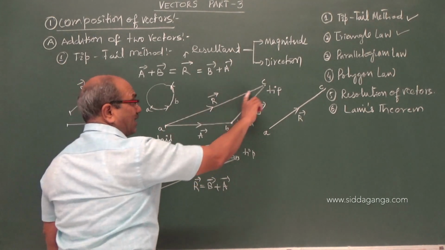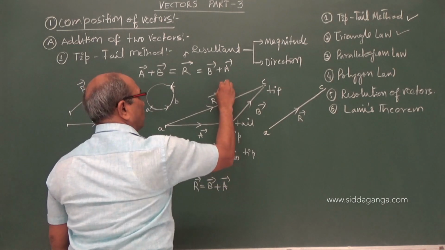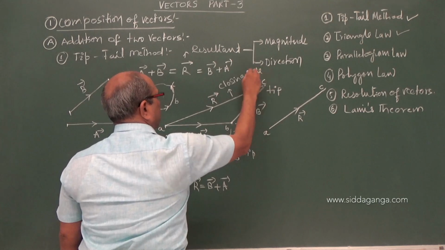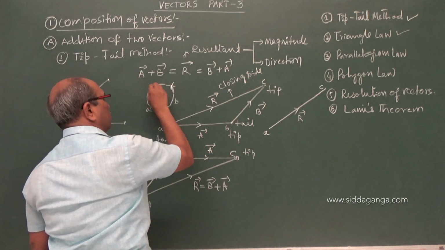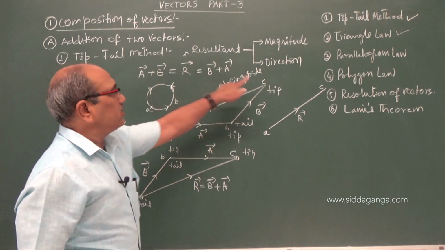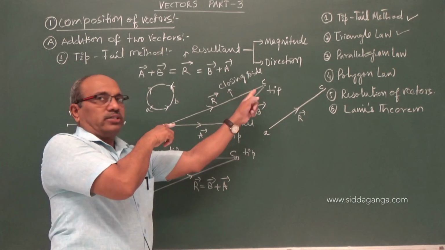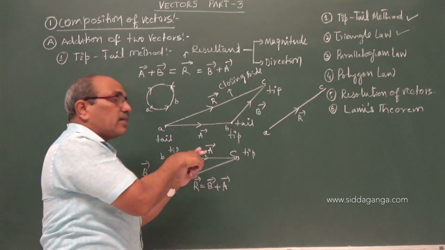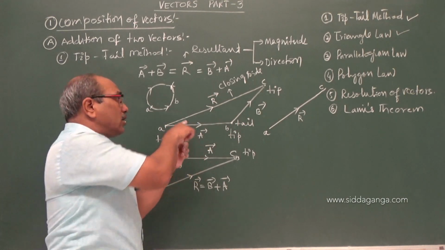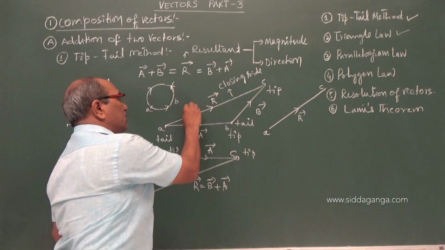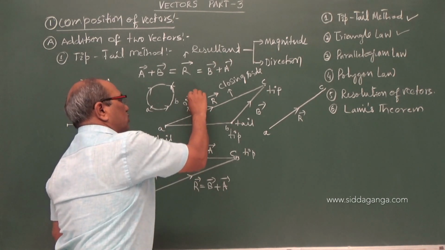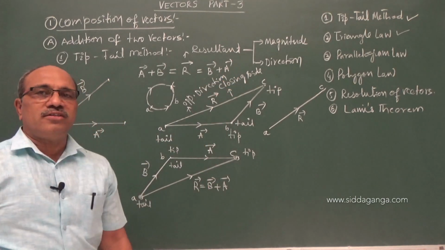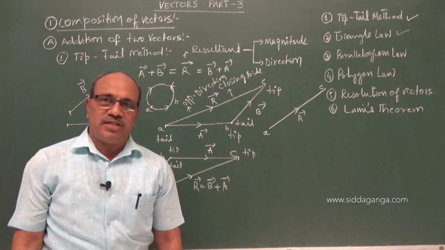But the closing side, this is called the closing side. Closing side of the triangle, how have we taken it there, do you see that? Clockwise direction. It is anti-clockwise, but this is clockwise. That means whatever direction you take the addition, the closing side must be taken in the opposite direction. Two things in this geometrical construction you have to remember.